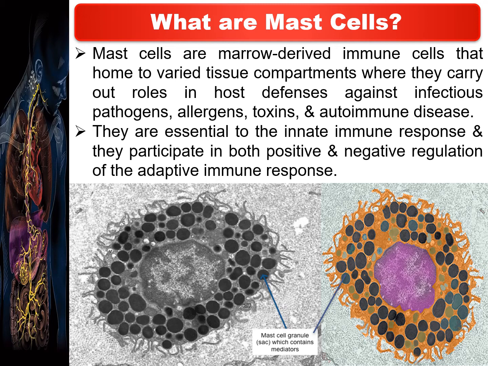Here you can see the diagram of the mast cell. In that, the granules, also we can say the sacs, contain the mediator called histamine. So here are the two diagrams, one black and white, one the color diagram of the mast cells.